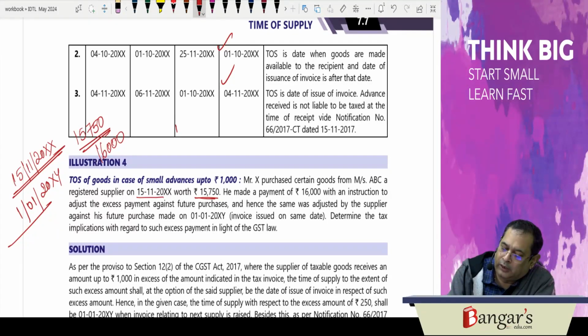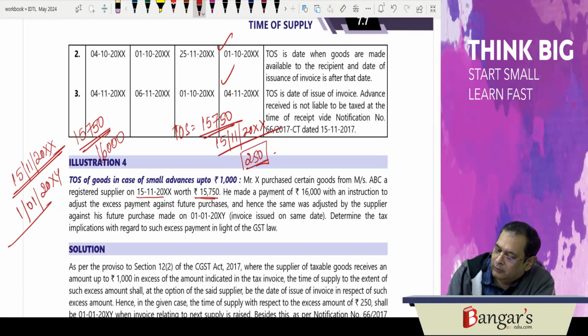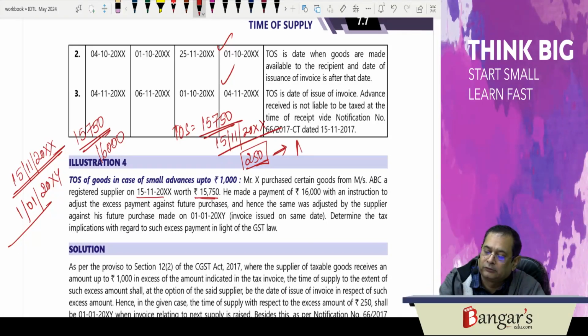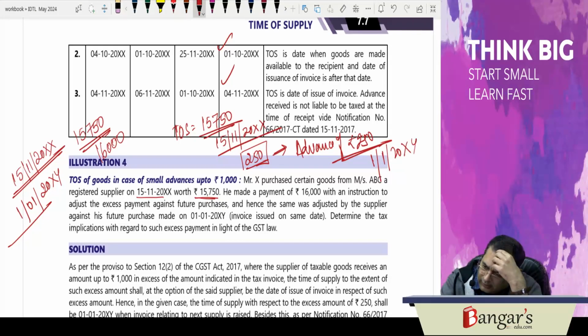Now, here, with regard to the time of supply with respect to 15,750, it will arise on which date? On 15th of 11. Relating to the 250 rupees advance, since it does not exceed 1000 rupees, the time of supply in respect of the advance of rupees 250 will arise when? On the date when this subsequent supply has been made and the invoice has been issued. So, time of supply for 250 will be on 1st of January.